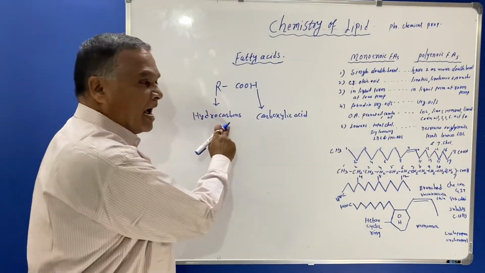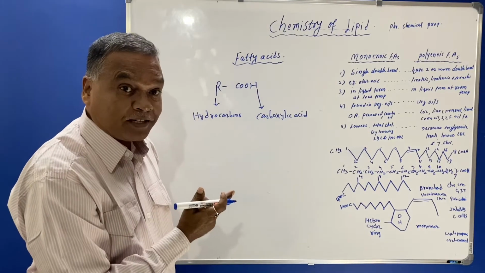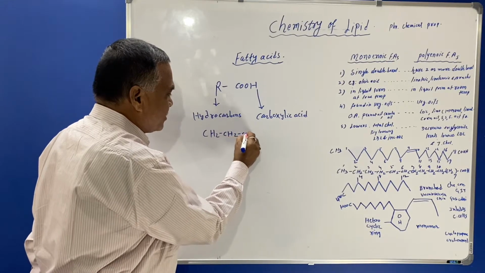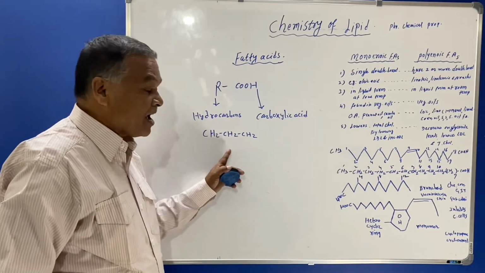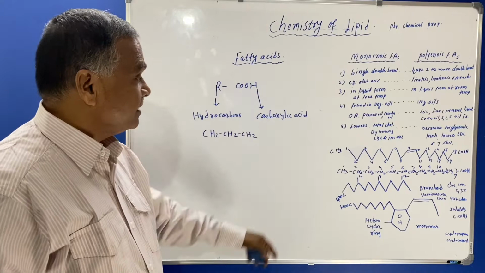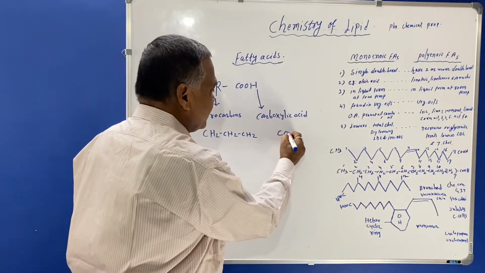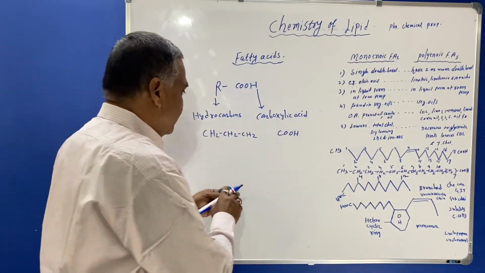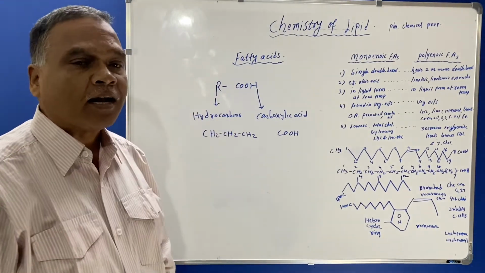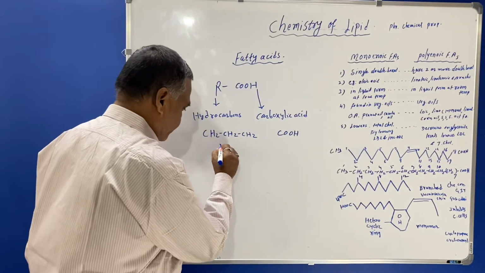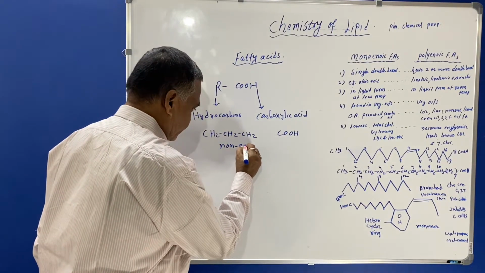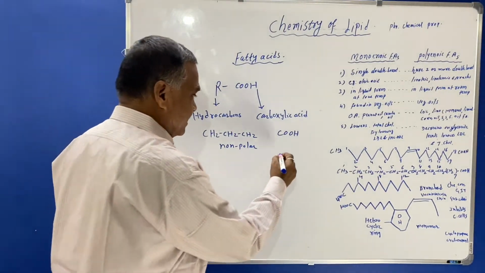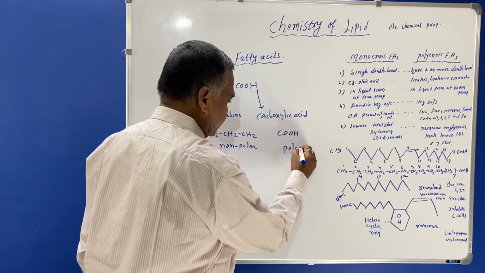So this completes the formula here. R is the hydrocarbon. What are hydrocarbons? Hydrocarbons like CH2, CH2, CH2. These are the hydrocarbons. And the carboxylic acid is COOH. So here, these hydrocarbons are non-polar, and carboxylic acid is in polar condition.